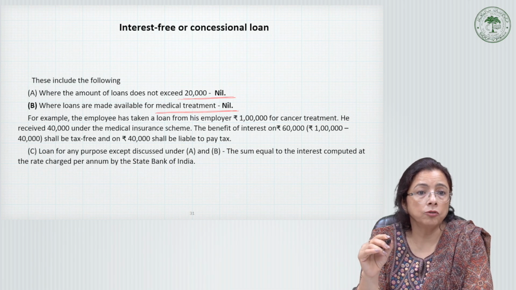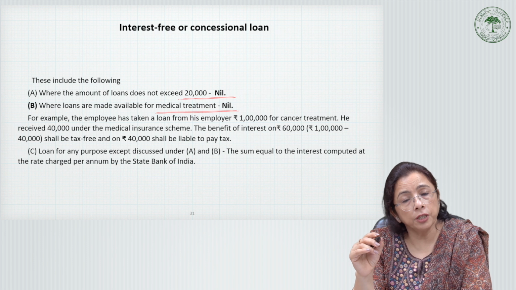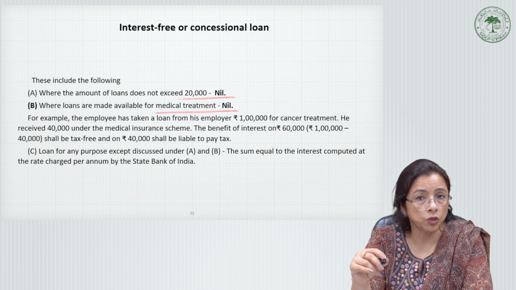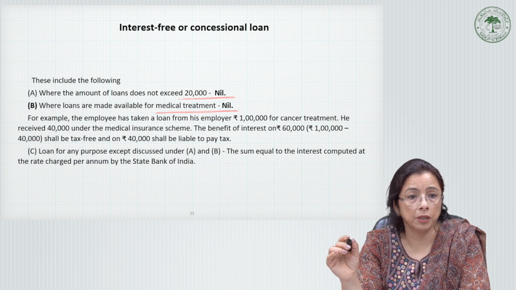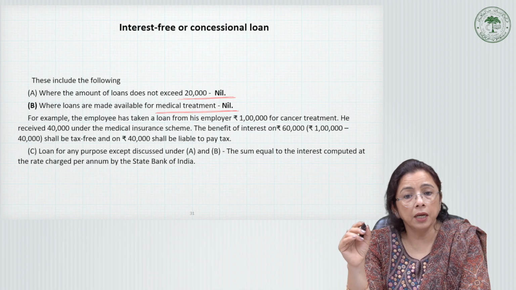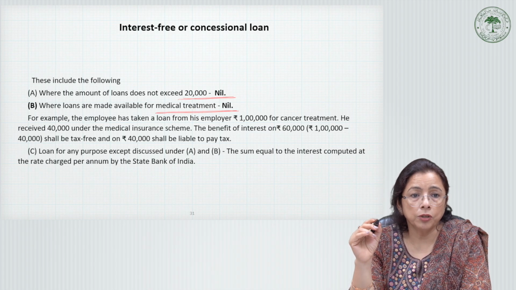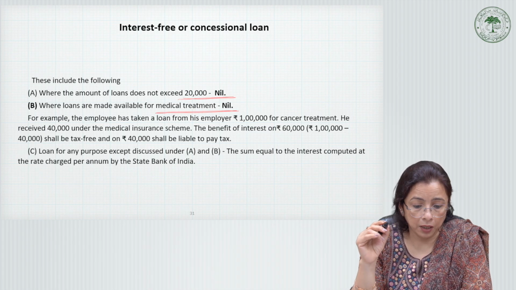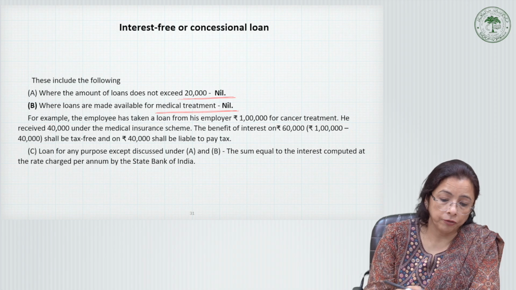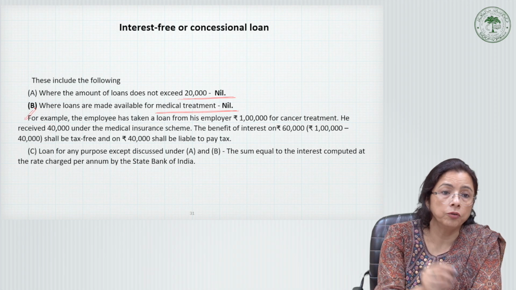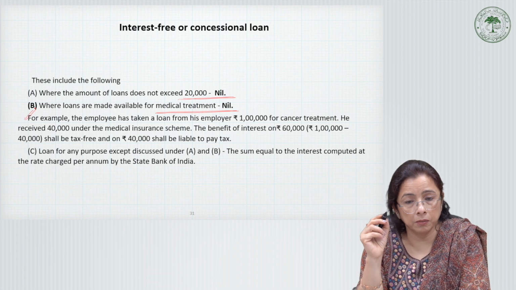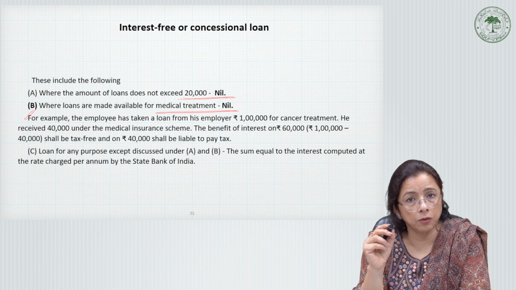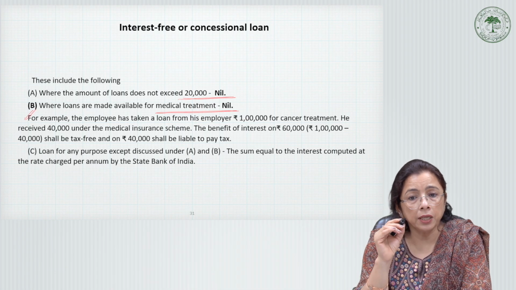Only 60,000 will be treated as tax free. The remaining 40,000 which he received from the insurance policy will be taxable. He will have to pay the taxes on this. So this part has to be taken note of. This example before you clarifies what part has to be exempted.